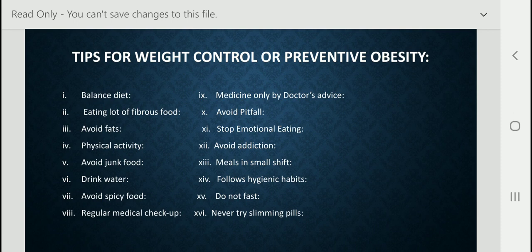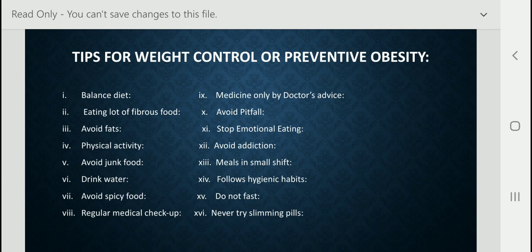First of all, we have to think about the balanced diet. I think you have already read about the balanced diet. What is a balanced diet? A balanced diet is that diet which contains all nutrients in proper proportion. So dear student, an obese person should strictly take a balanced diet with a very small amount of carbohydrate and fats. Understand?